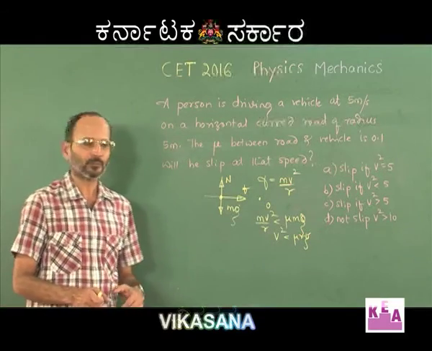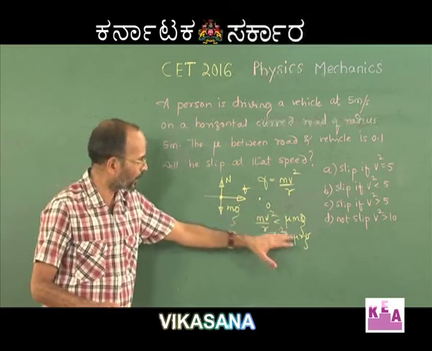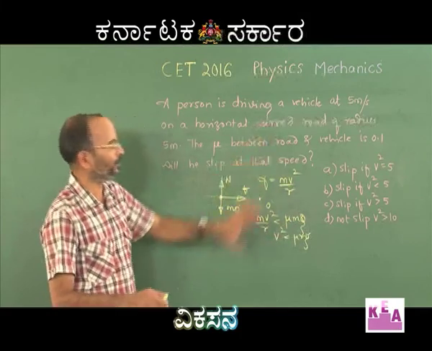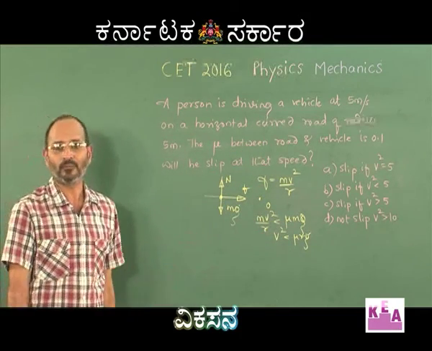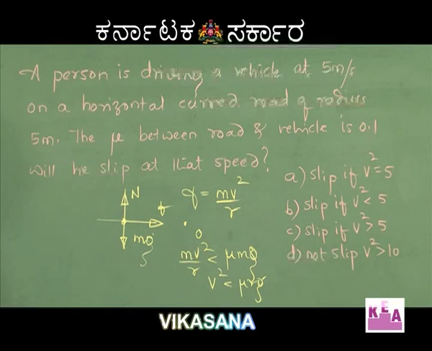As long as you keep the speed of your car or your vehicle, or square of the speed of your car, less than 5, there is absolutely no risk of slipping, because your demand will be met by the friction. But in case you increase the square of the speed to more than 5, then friction will be unable to provide the necessary centripetal force, and then you will start slipping.